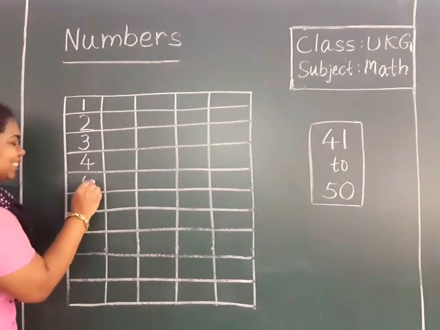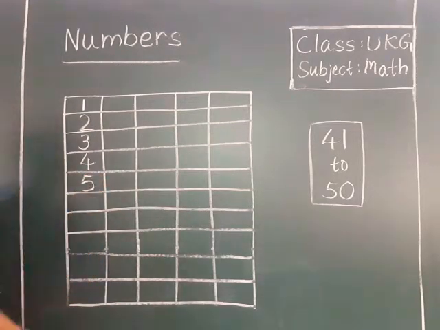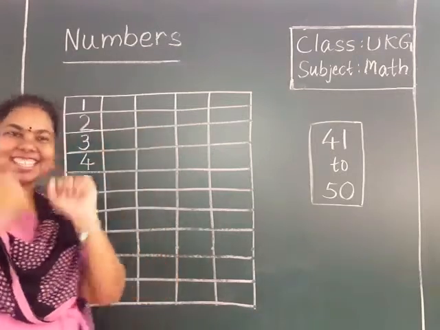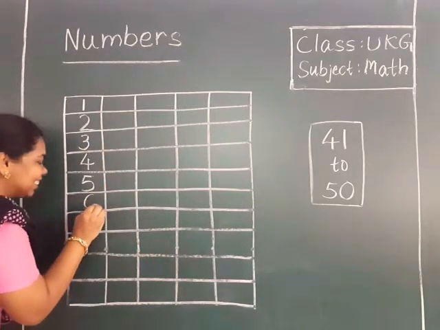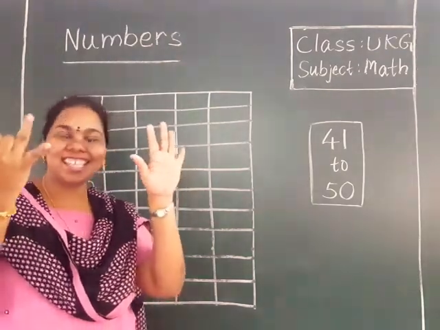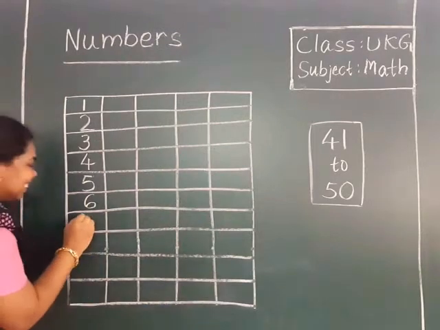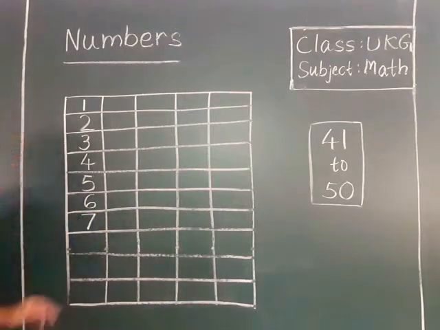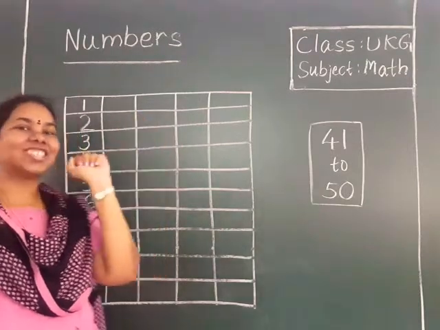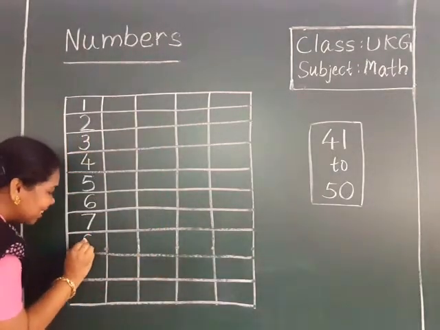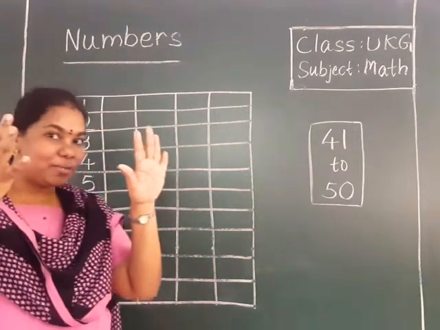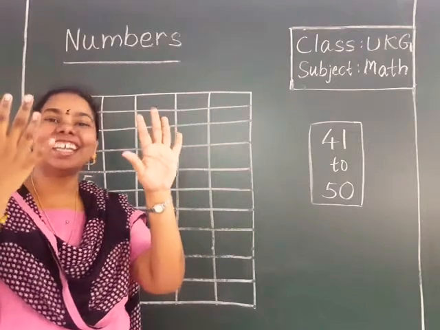Very good. After 5, which number, children? 6. After 6, which number is coming? 7. After 7, it's 8. After 8, which number will come, children? 9.